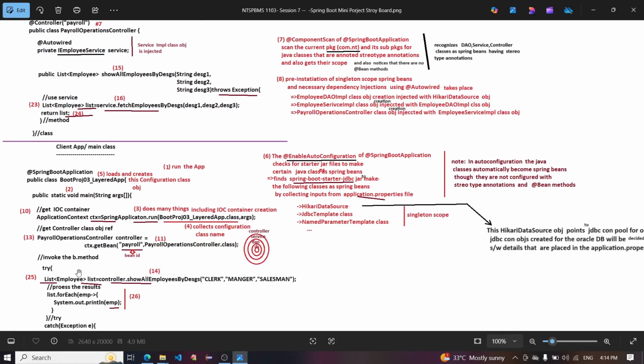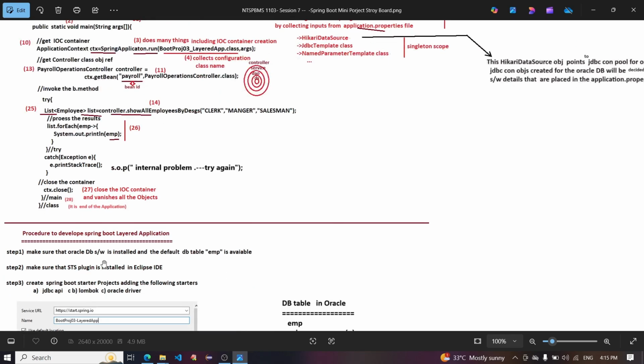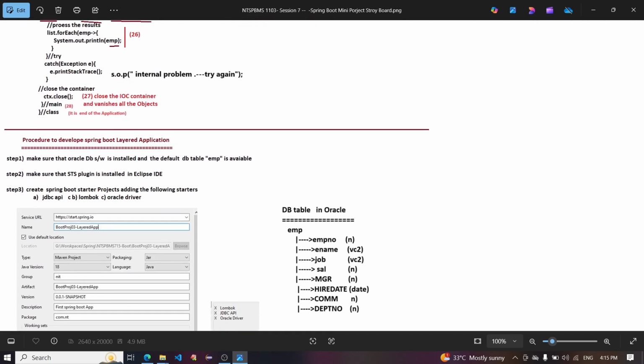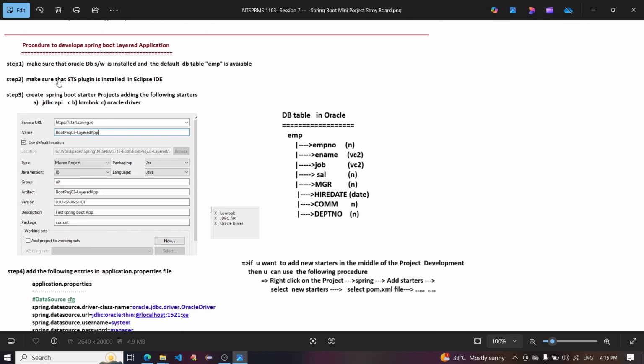24, 25. Catch the list and store it here, and going to list.forEach with an employee lambda expression, System.out.println(emp). 26. Printing all the messages of the list. 27. Close the IOC container and vanish all objects, and 28. It is the end of the application. So this is the flow of execution, the persistence logic.